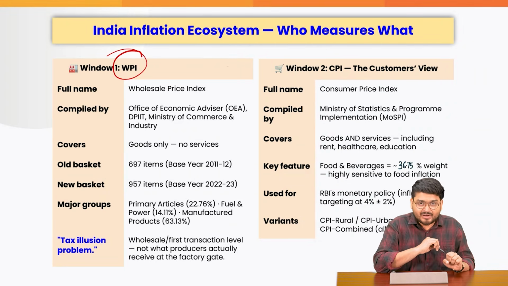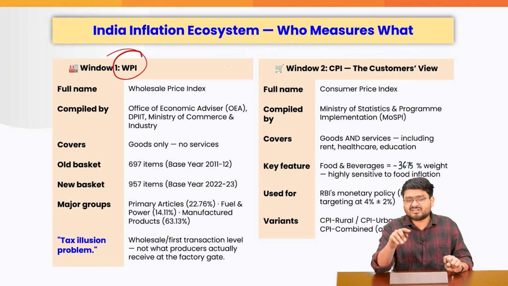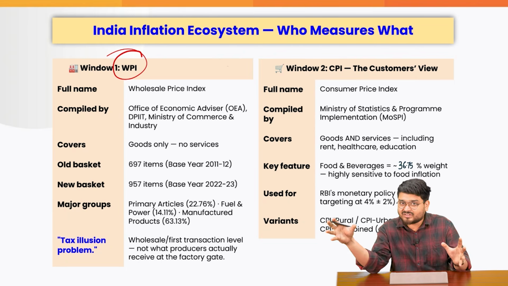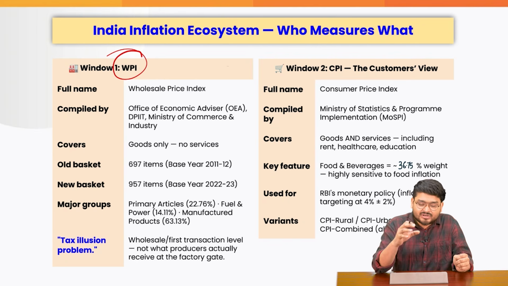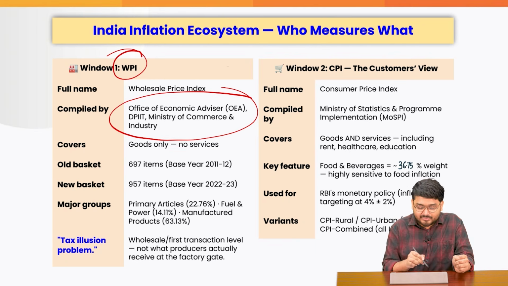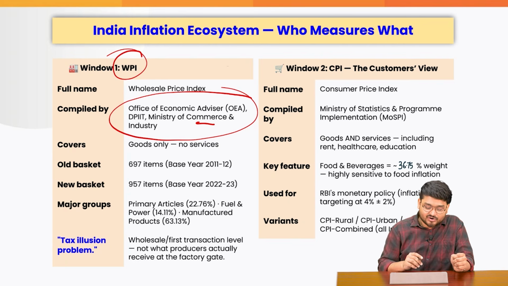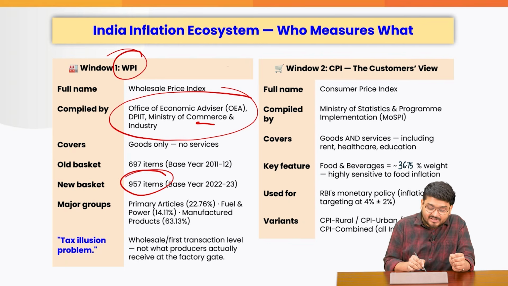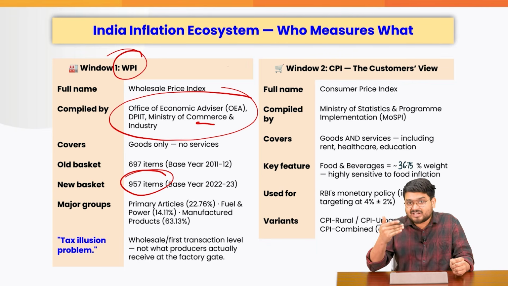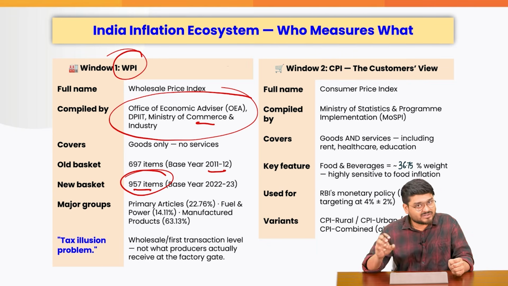For example, the wholesale price index, which measures inflation at the wholesale markets, such as the mandis and the various wholesale outlets that we see throughout the country. So what the government does, various officials from the Office of the Economic Advisor under the Ministry of Commerce, they go to those mandis. For example, they will ask for the various items. Right now, the basket of items has been increased from before. For example, right now, 957 items are calculated.